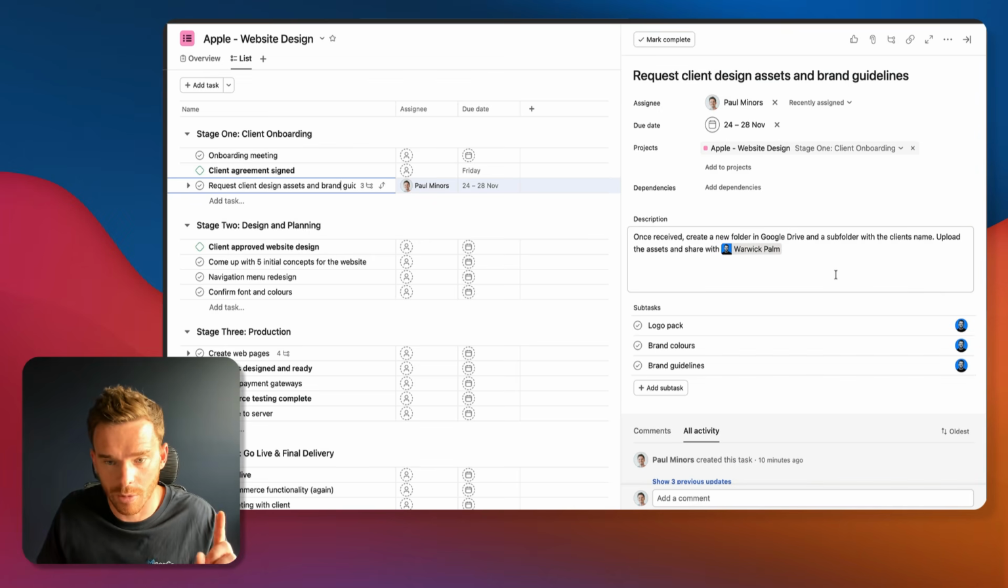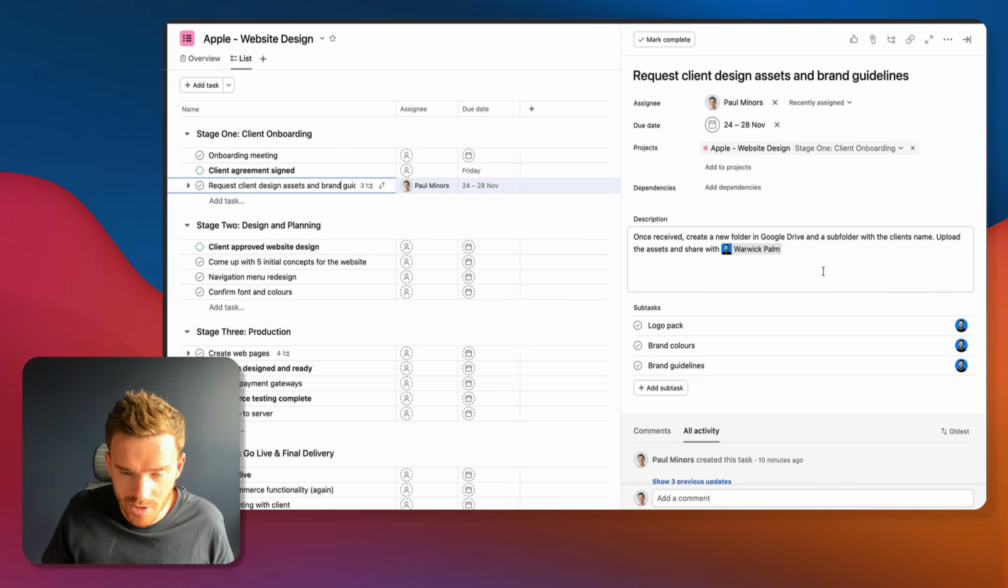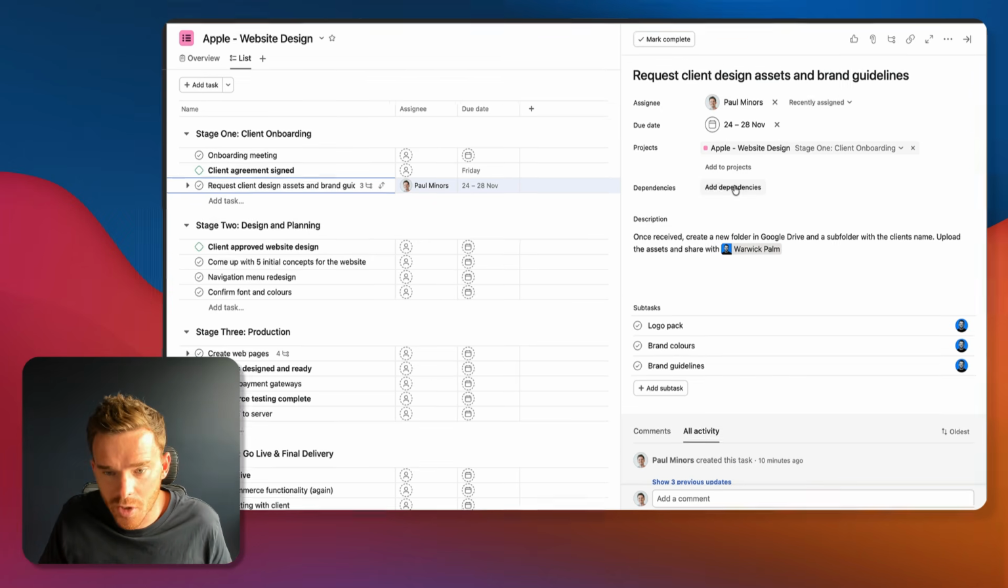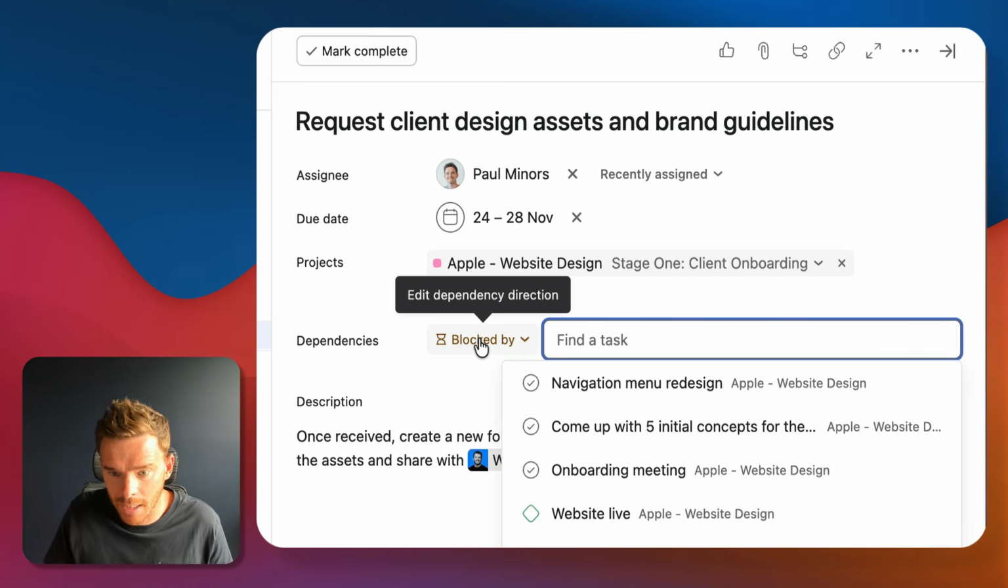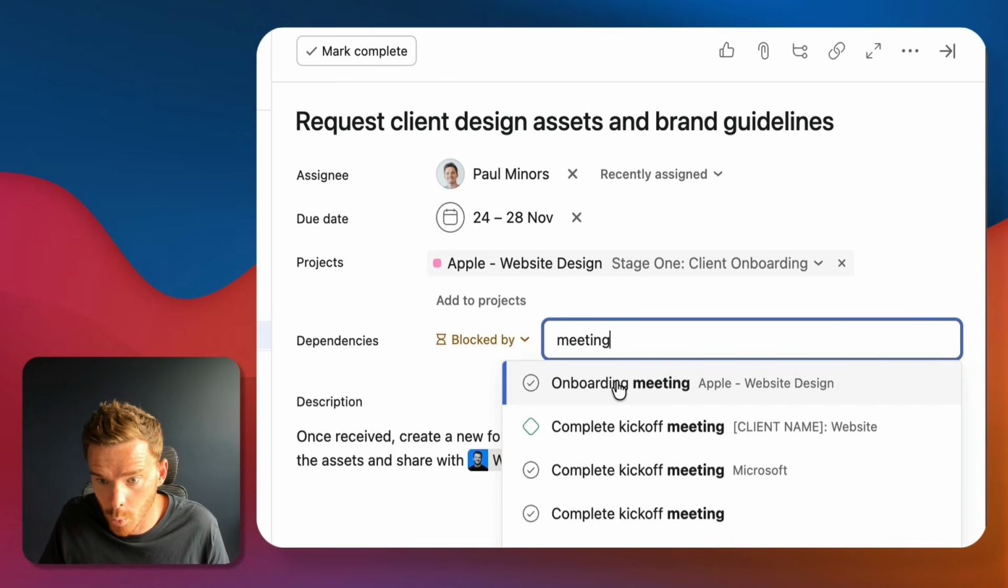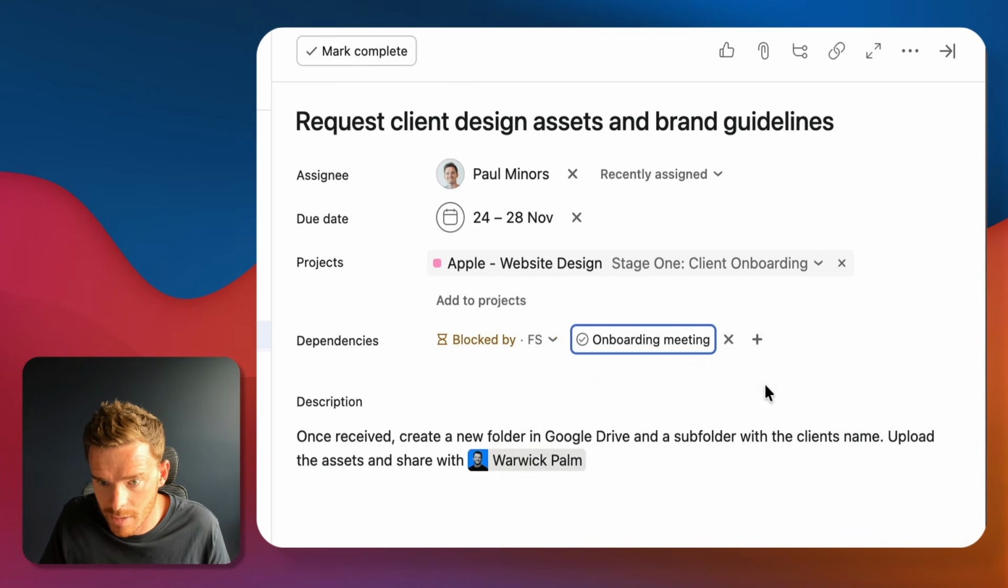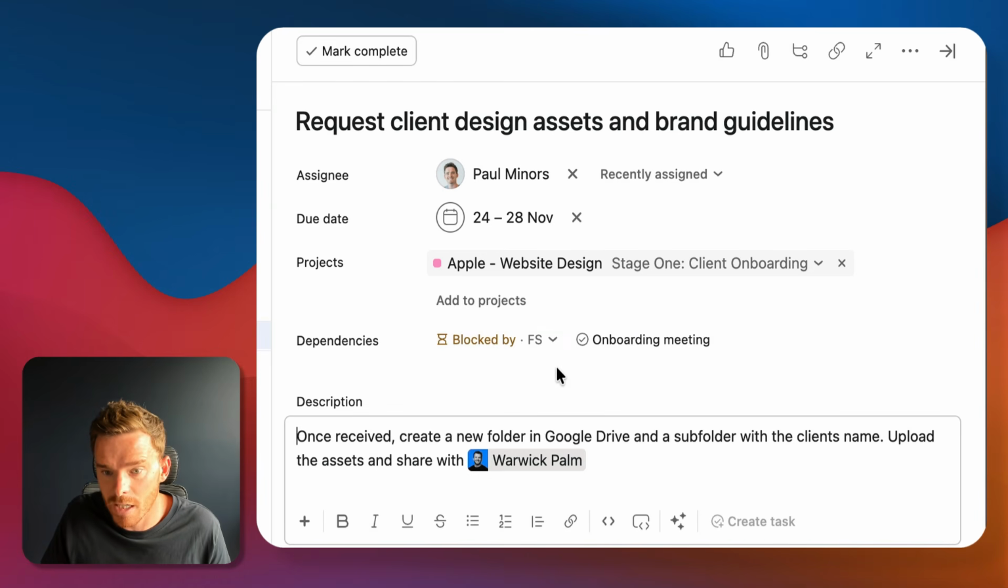And actually, one more thing I'll show you here, this is always well received when we show people, is dependencies. So requesting our client design assets and guidelines, this is actually something we can only do once we finish the onboarding meeting. So I'm going to create a dependency, and if I search for the name of the task, onboarding meeting, you can see it's in the Apple website design project. I've now created a dependency.